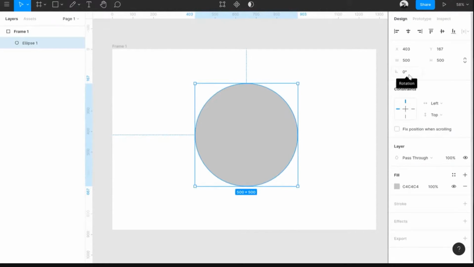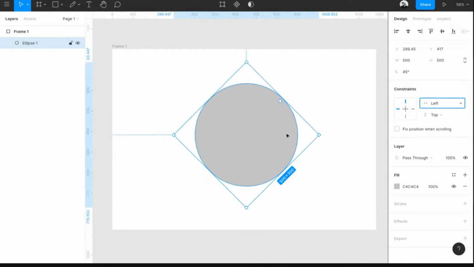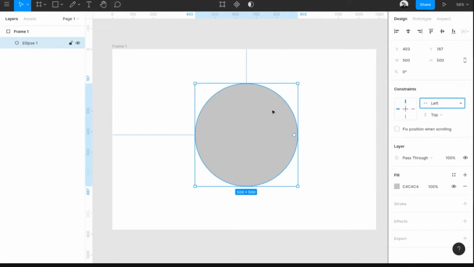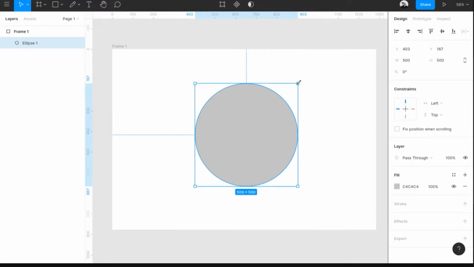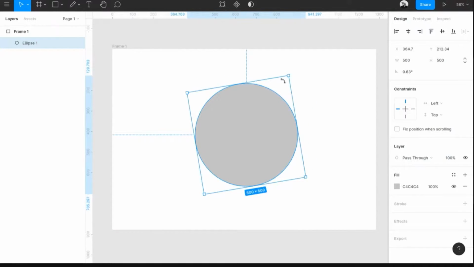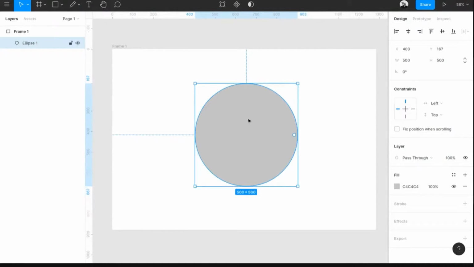Now we have the third thing, which is rotation. You can use this to rotate things. Oh, you can't actually see it because it's a circle. It will be the same shape if you rotate a circle. You can also hover your mouse over the item, a little bit above the corner, not the end, and you will see the rotate cursor. Then you can click and drag to rotate things. Cool.